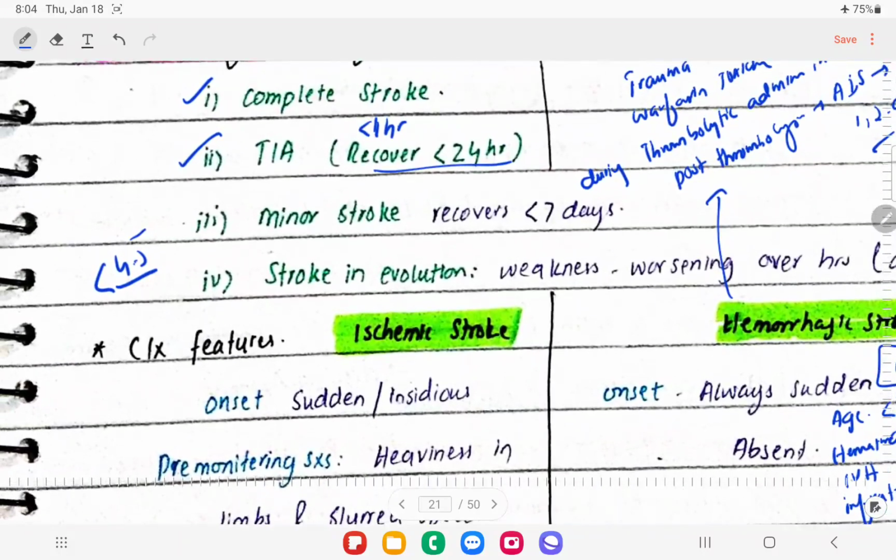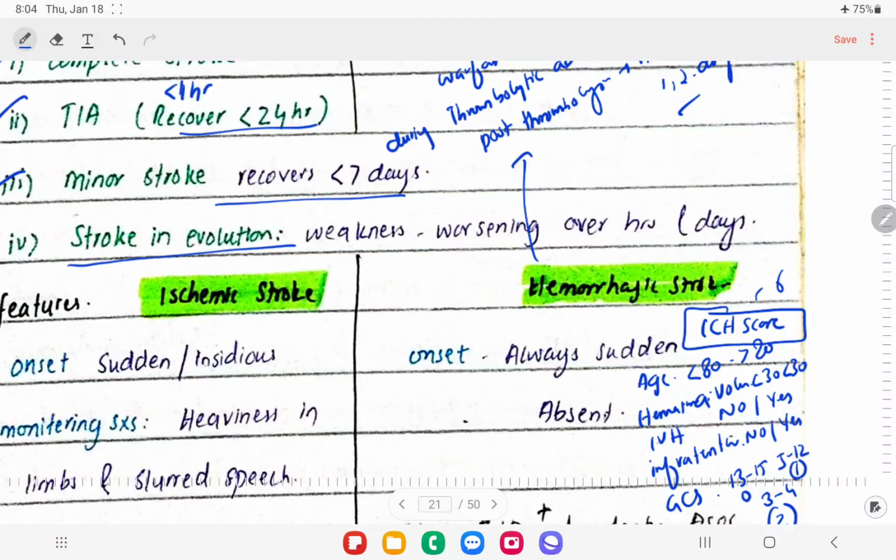So another one is minor stroke, right. What happens in these patients is there is recovery within 7 days. So stroke in evolution is another type. So there is weakness and that worsens over hours to days, right.